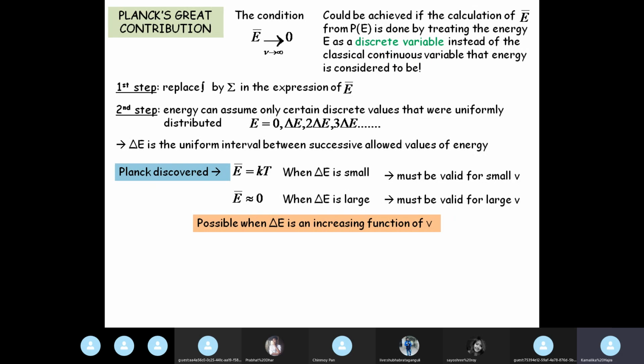Whereas from the experimental curve, it is found that average energy goes to 0 for high frequencies. And Planck saw that average energy goes to 0 when delta E is large. So delta E must be large at high frequencies. So delta E, the fundamental value of energy, is small at small nu, and large at large nu. This is possible only if delta E is an increasing function of the frequency nu.